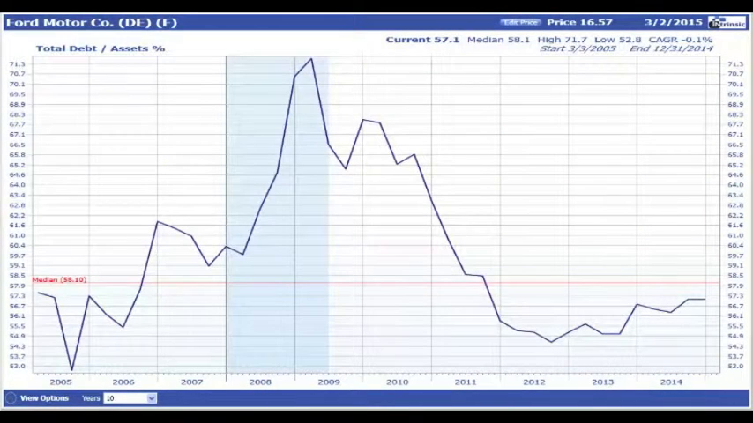Total debt to total assets ratio compares total debt to total assets from the latest balance sheet. Lower is typically better, as it implies there is less debt burden on the company.